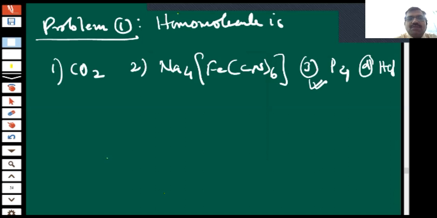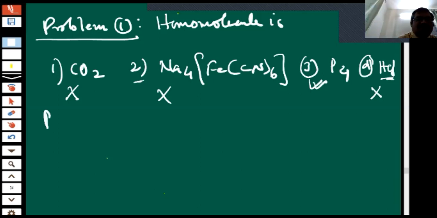Because it has two elements, carbon and oxygen. Why is the second wrong? Because it has a lot of elements. Very nice. Why is D wrong? Because it has hydrogen and chlorine. Right. Good. Keep it up, beta.